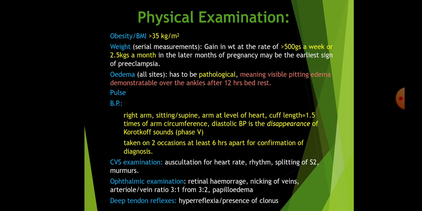In CVS examination, auscultation of the heart sounds should be done. Look for the rhythm, splitting of S2 or murmurs if there is associated anemia, because coexistence of anemia and hypertensive disorders of pregnancy is more common.